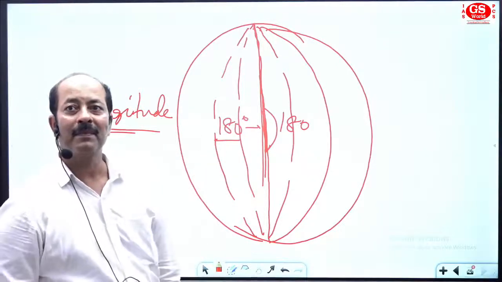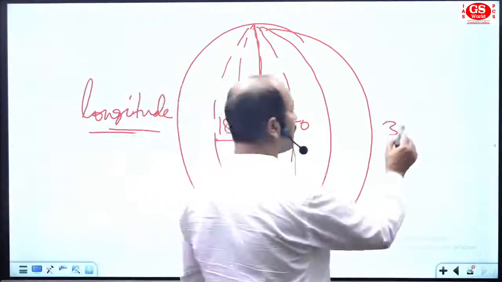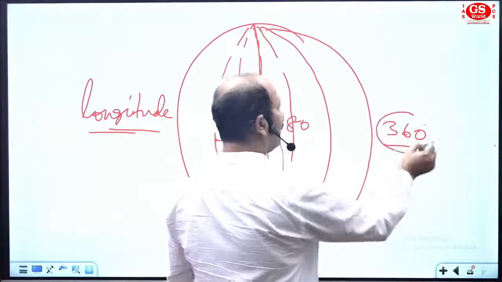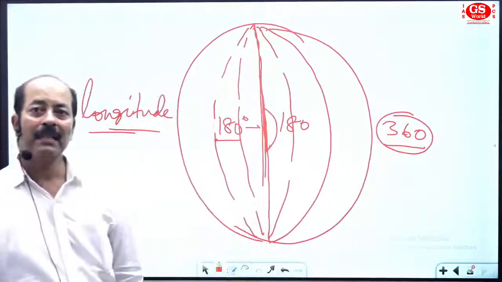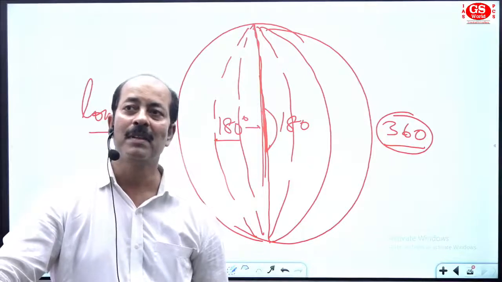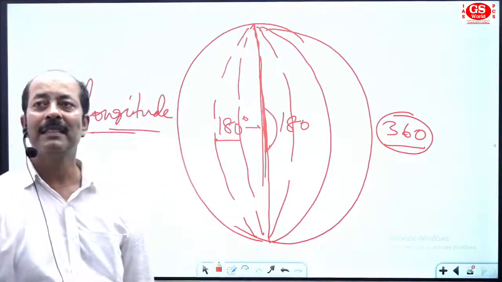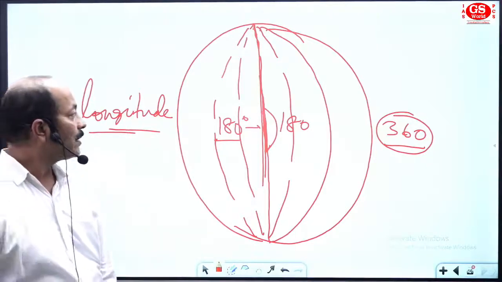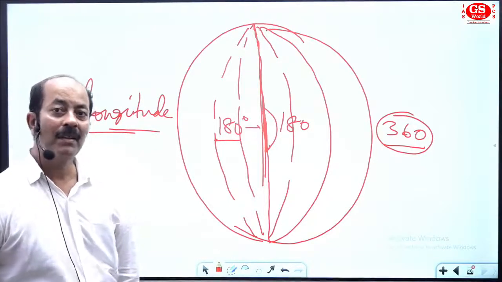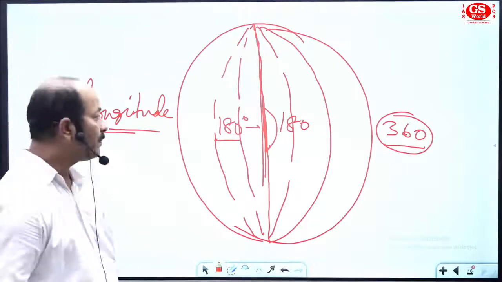So the total will be 360. On a circle, in a particular circle, you will find a total of 360 degrees. So the number of longitudes is a total of 360 degrees. These are named longitude, the lines from north to south.